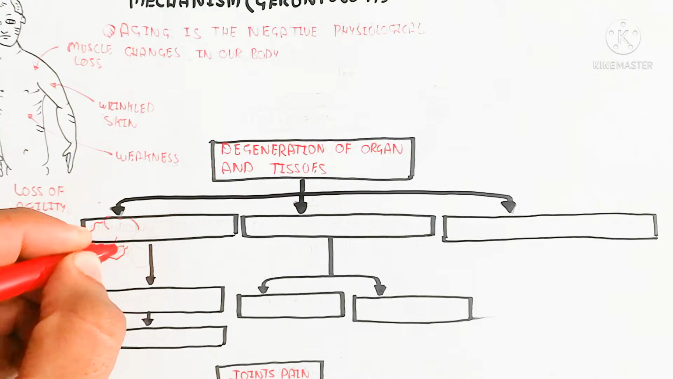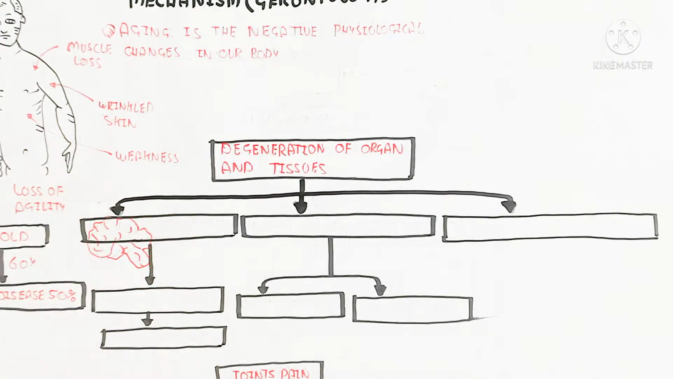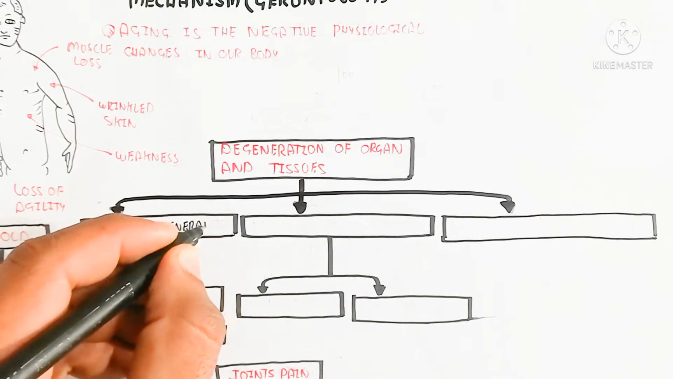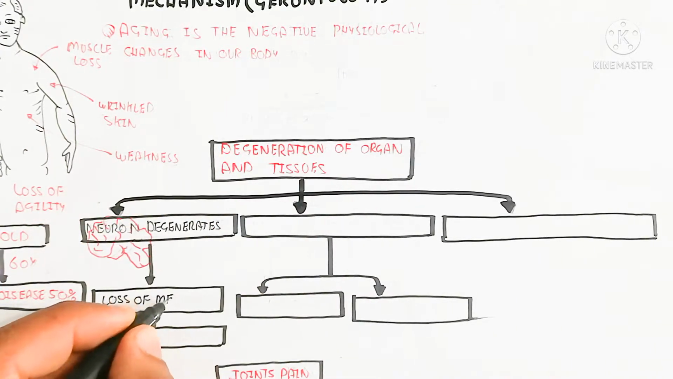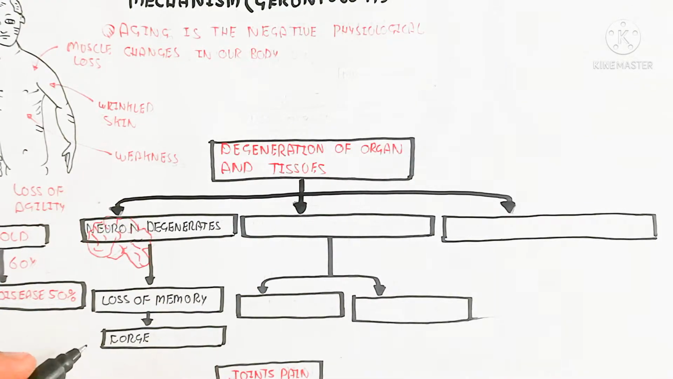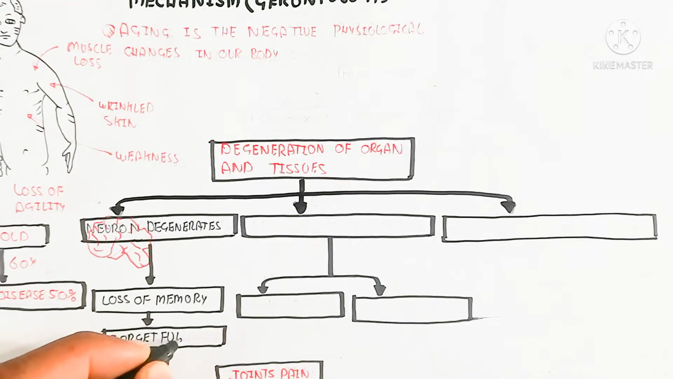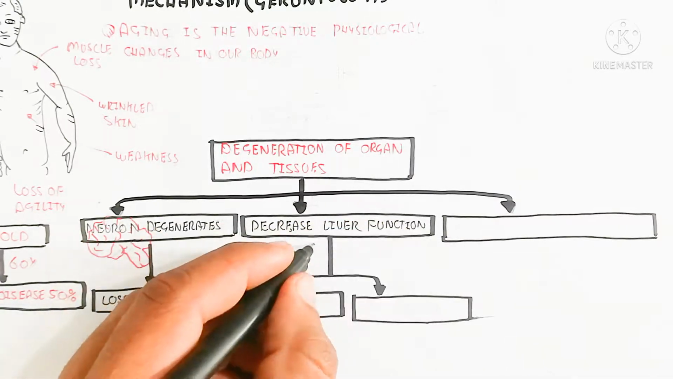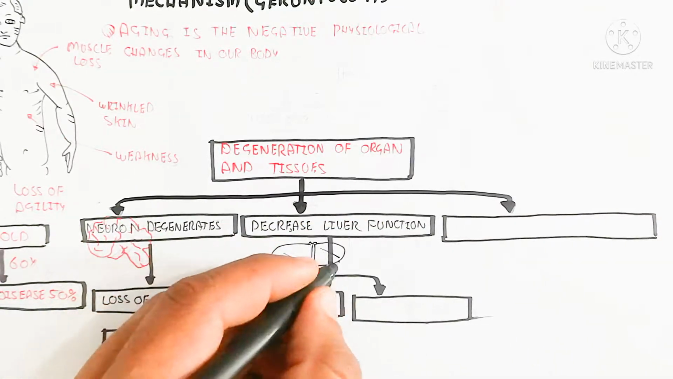So here the degeneration of organs and tissues can affect the brain, with the loss of neurons, degeneration, loss of memory, and forgetfulness. The forgetfulness is due to the loss of neurons as compared to the early age.